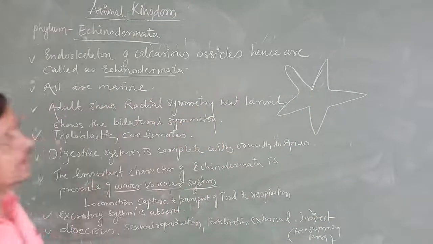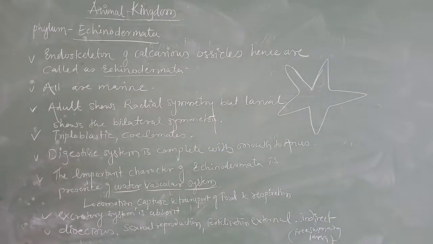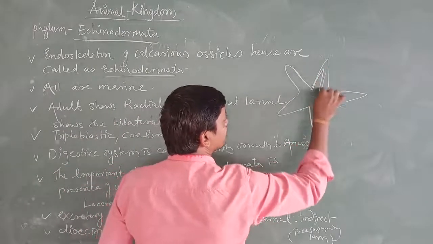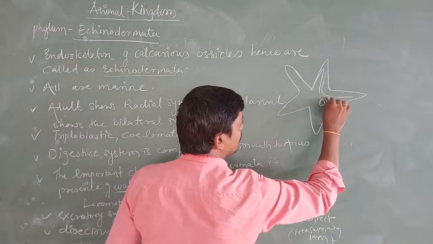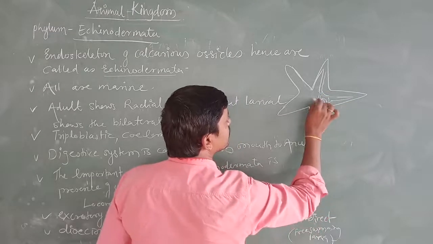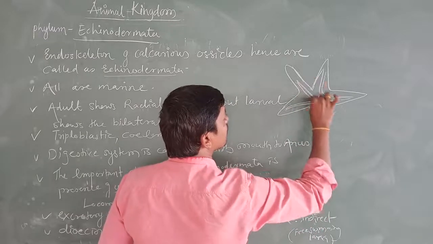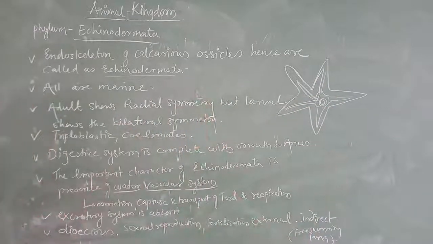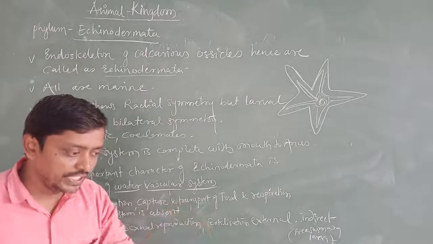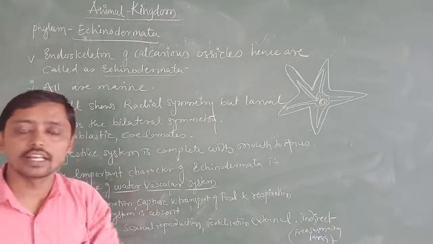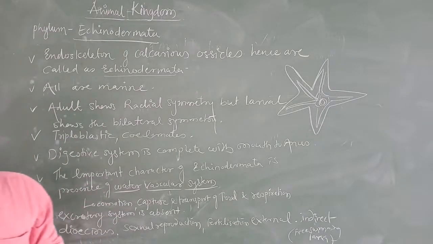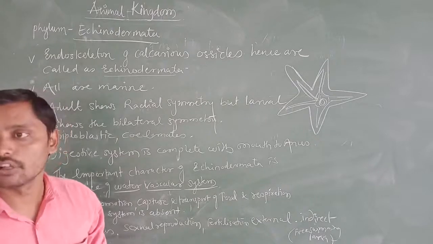Then I will show you the specimen also. Here I am going to start with the general characters of echinoderms. I told you from annelids onwards, the common general characters: all are triploblastic, all are coelomates, all are at the organ system level of organization.